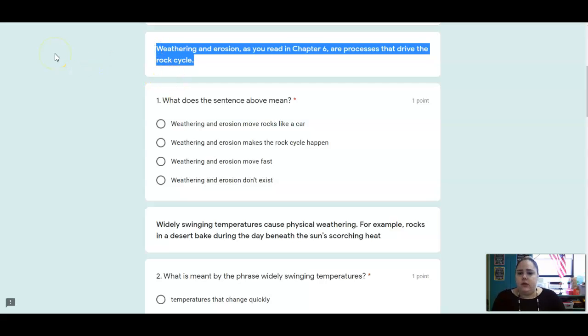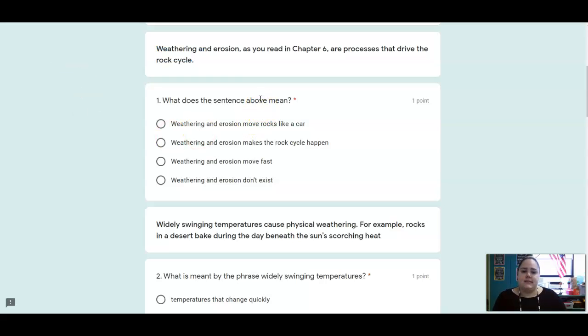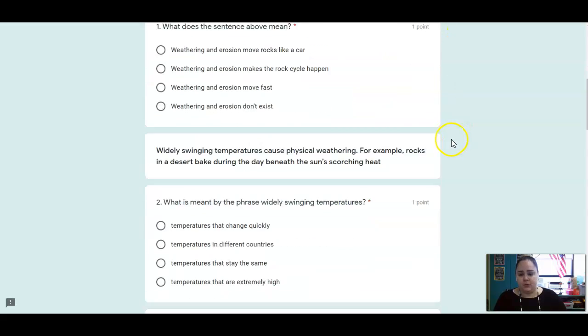It says, weathering and erosion, as you read in chapter 6, are processes that drive the rock cycle. What does that sentence mean? By saying drive the rock cycle, does that mean that weathering and erosion move rocks like a car? Weathering and erosion make the rock cycle happen? Weathering and erosion move fast? Or weathering and erosion don't exist? So think about what that word drive is telling us here.